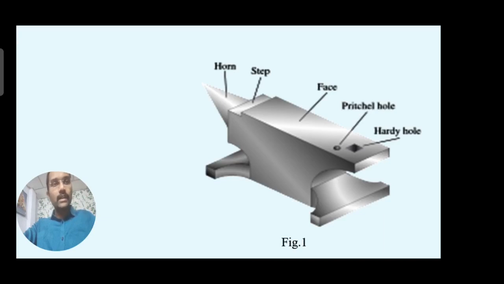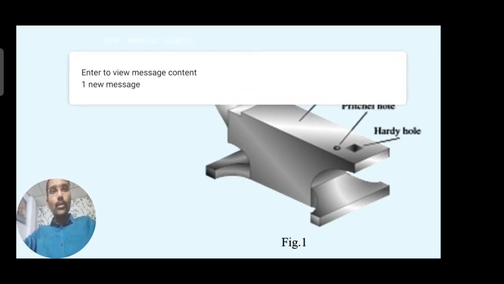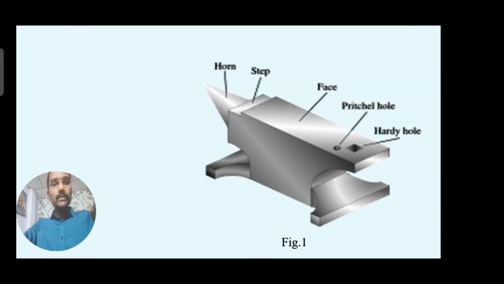whatever shanks are there. The shank portion, for example, at the top there will be a different shape, and to hold that shape, at the bottom there will be a shank portion, just like our body. The head is the main part, and our body acts like the shank. So if the shank is made with a square section, it can be held in the hardy hole.